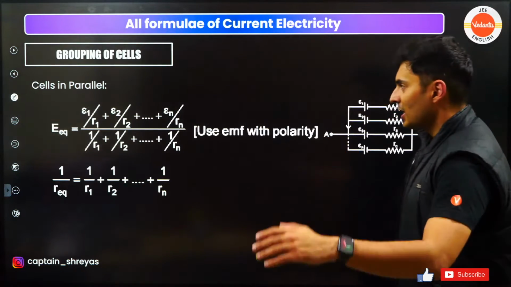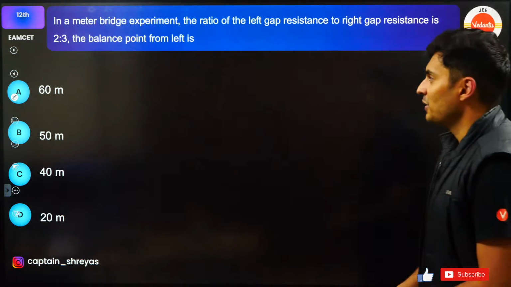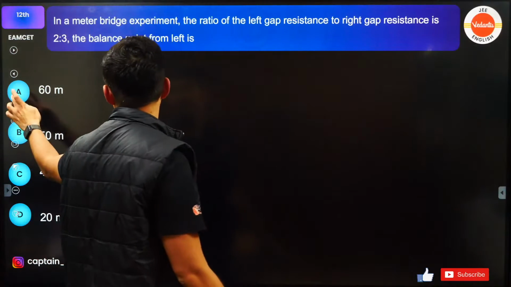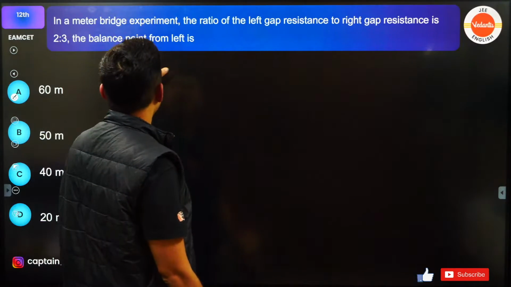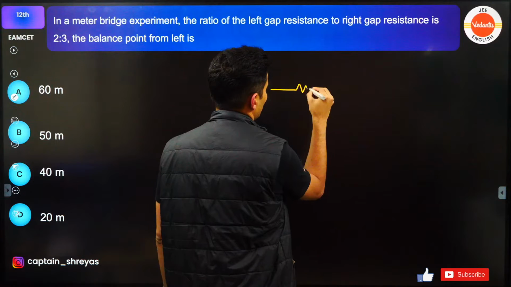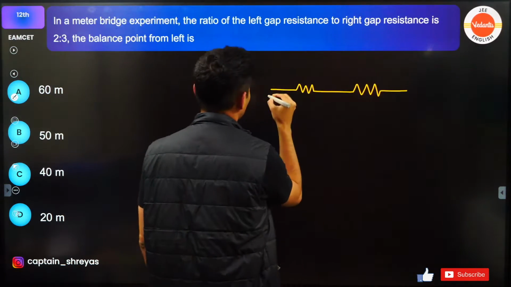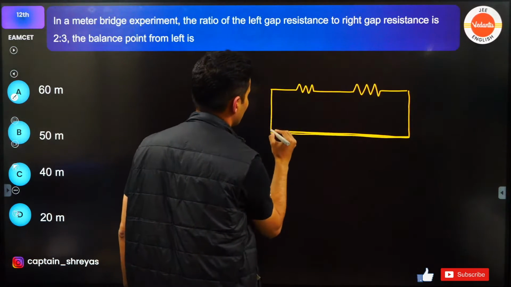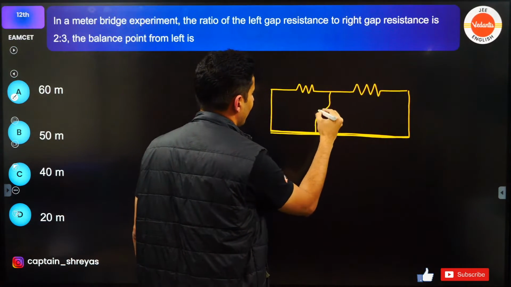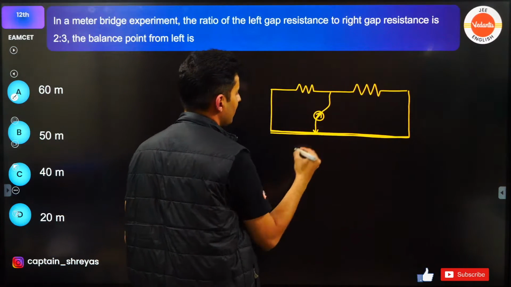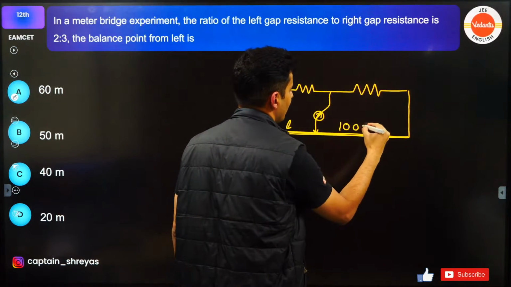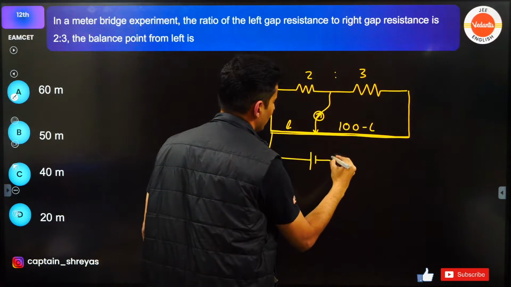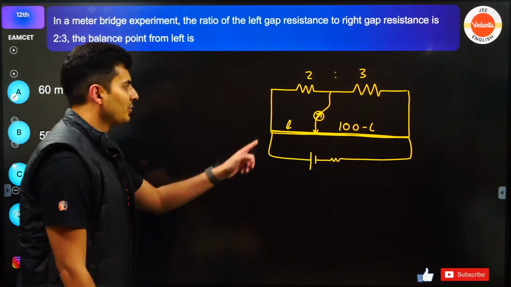Yes. Okay, shall we do the problems now? Here comes the first problem. In the meter bridge experiment, the ratio of the left gap to the right gap resistance is 2:3. The balancing point on the left side is how much? So there is a resistor here, there is a resistor here. Think of this like the potentiometer wire, and via that galvanometer you are connecting it here. This is L, this is 100 minus L, this is 2:3 ratio. This could be connected to your battery or whatever. Question is, what is the value of L?